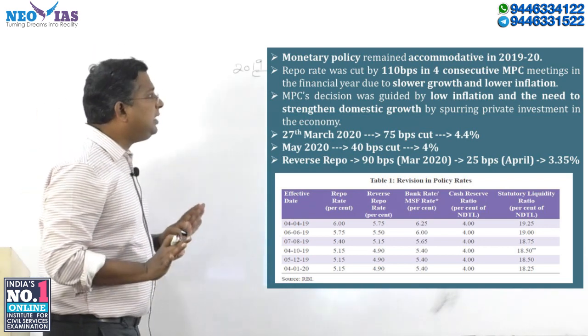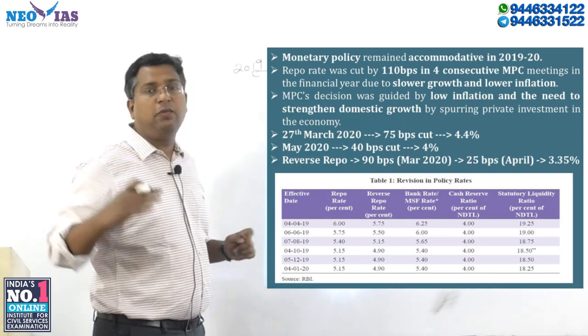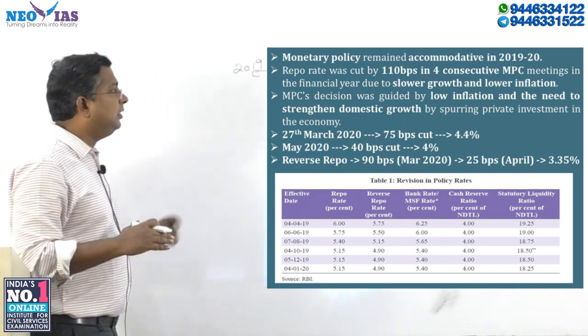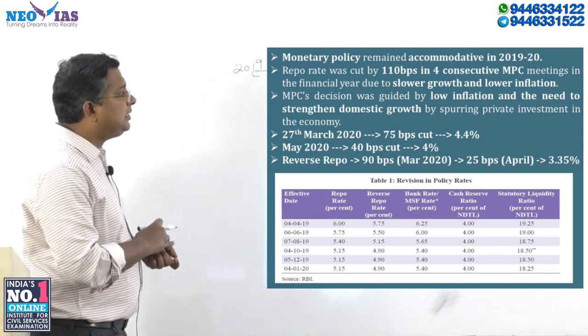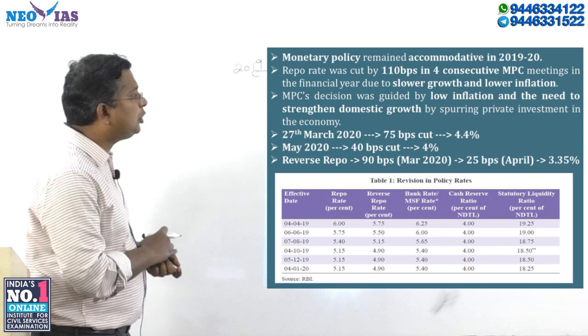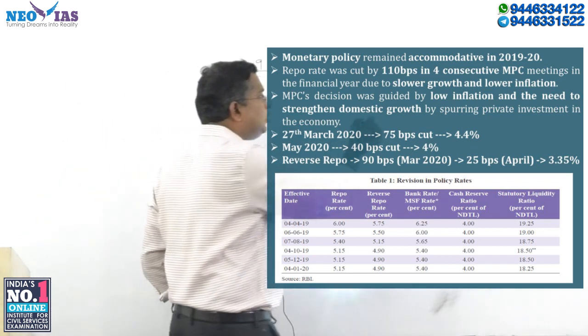The repo rate was cut by 110 basis points in 4 consecutive MPC meetings in this 2019-20 financial year, due to slower growth and lower inflation.